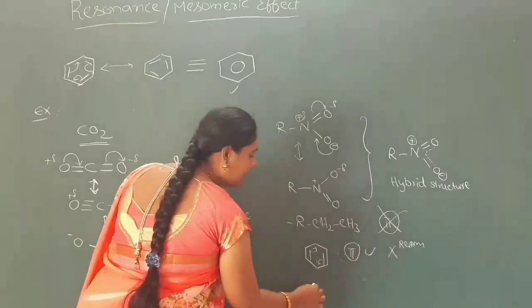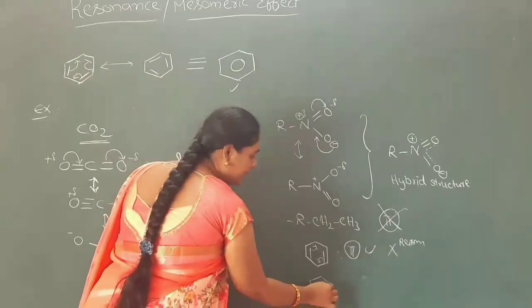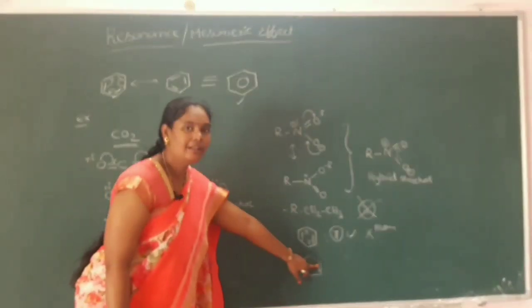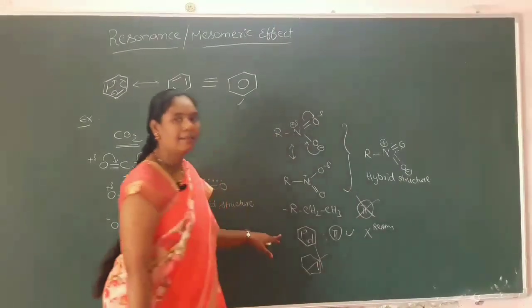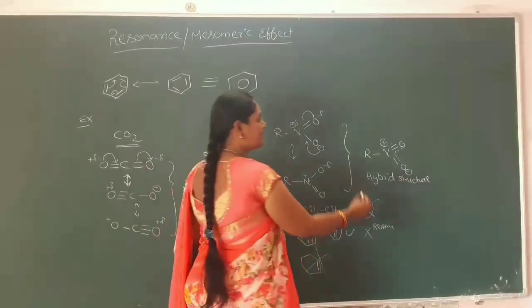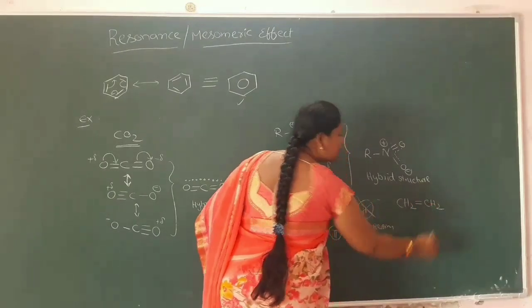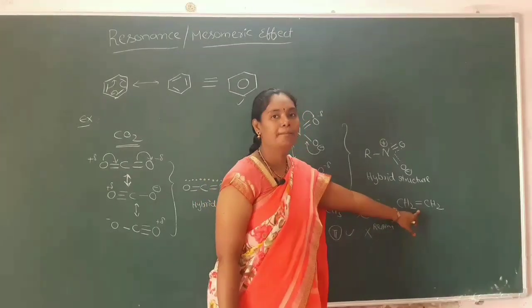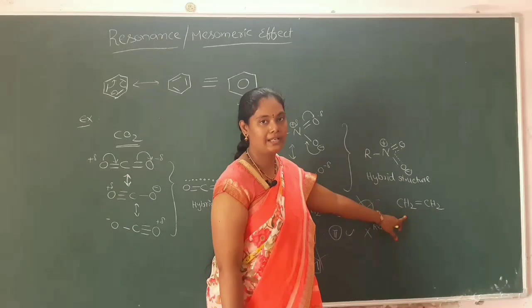And if you take another example, cyclohexene, it contains only one double bond. Although it has a pi bond, it cannot show resonance. And if you take another example, that is CH2=CH2, in this straight chain structure also, it has only one pi bond. This also cannot exhibit resonance.